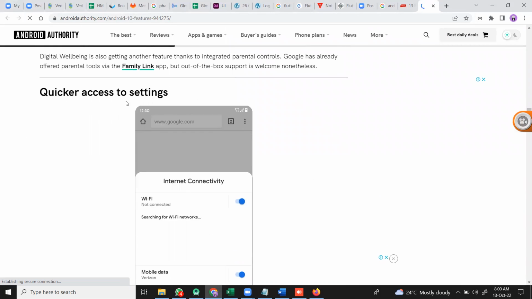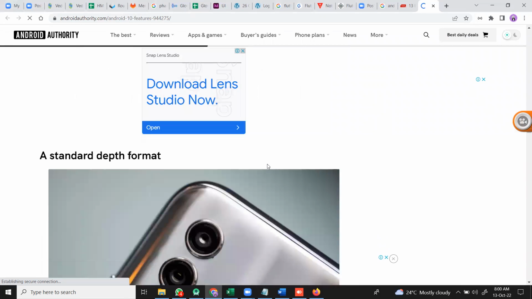Next is the quicker access settings. This is a quick menu. If you scroll from the top, based on the mobile manufacturer, you will get these navigation options easily here.